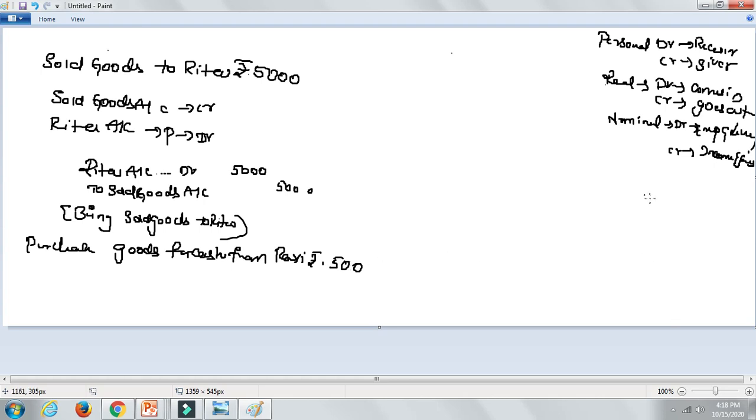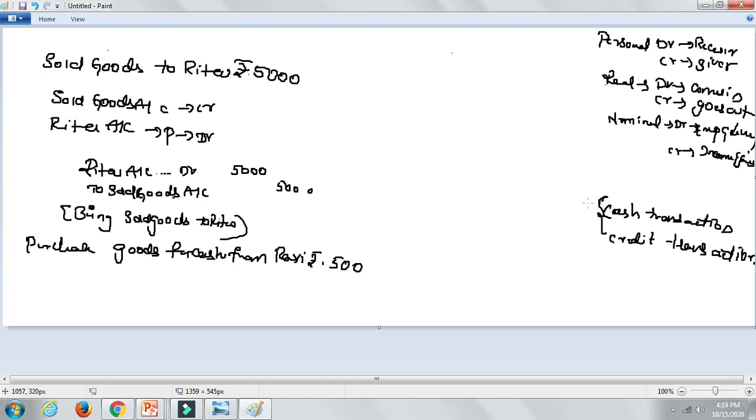There will be two different types of transactions. One is cash transaction and the other is credit transaction.